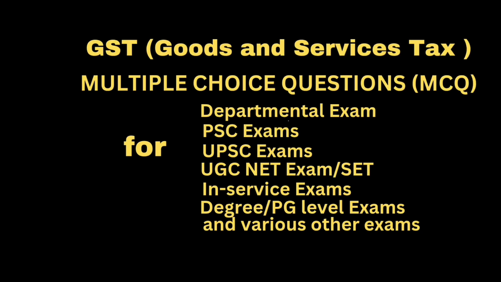Option A. Voluntary registration not possible under GST. Option B. Voluntary registered person not liable to comply with all the provisions of the GST. Option C. A person may get himself registered voluntarily and shall comply with all the provisions of GST. Option D. None of the above. Correct answer option C. A person may get himself registered voluntarily and shall comply with all the provisions of GST.